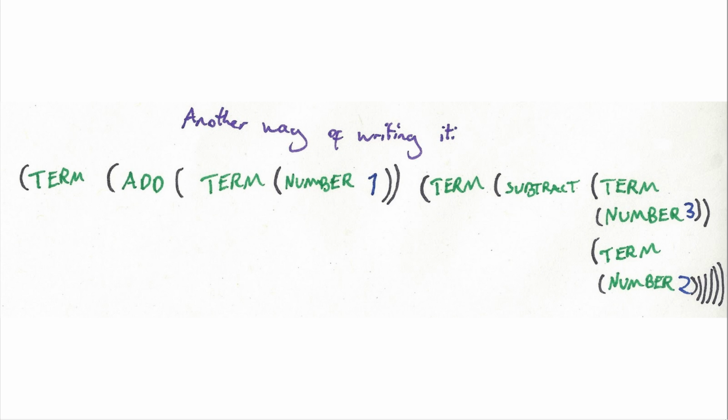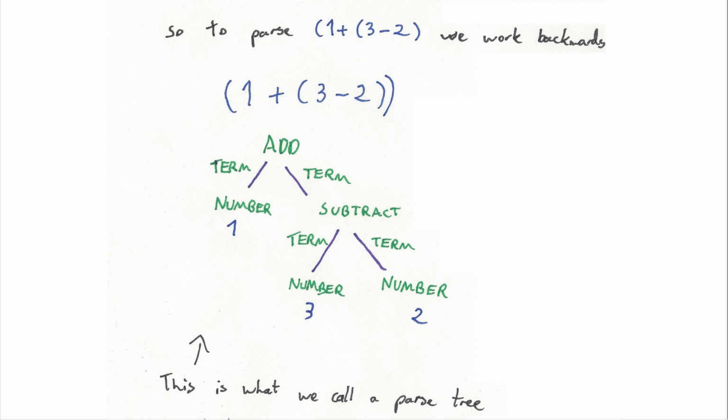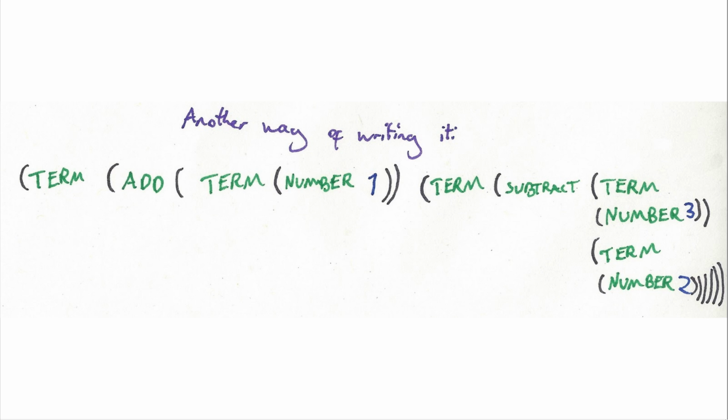So another way of doing that tree is with parentheses. Parentheses look quite familiar, I would imagine, to a few of you here. You will see we have a term, it has an add. The term only has one argument in the add. We have a term here, and has a term over here, and this term has a subtract, and this has 2 arguments, and it's exactly the same as this tree over here, but here we have it in parentheses.